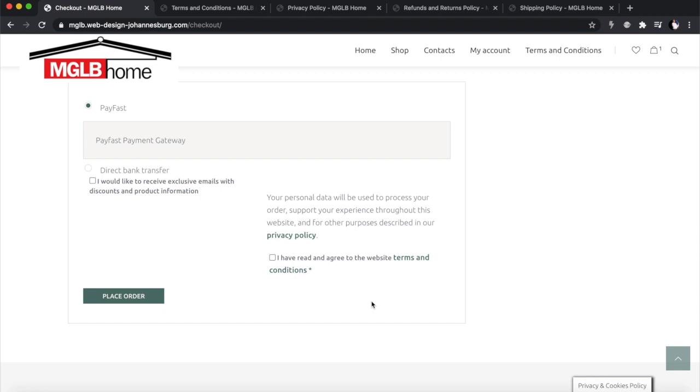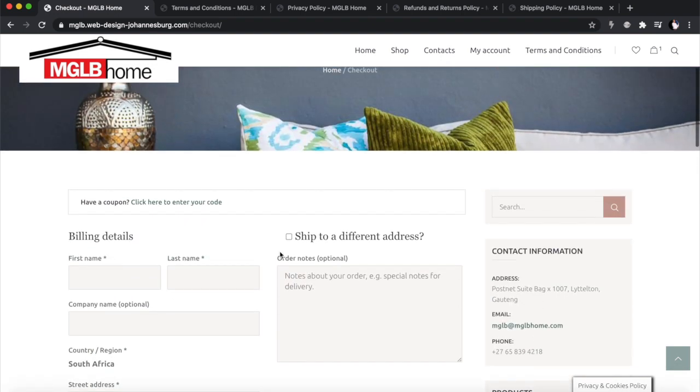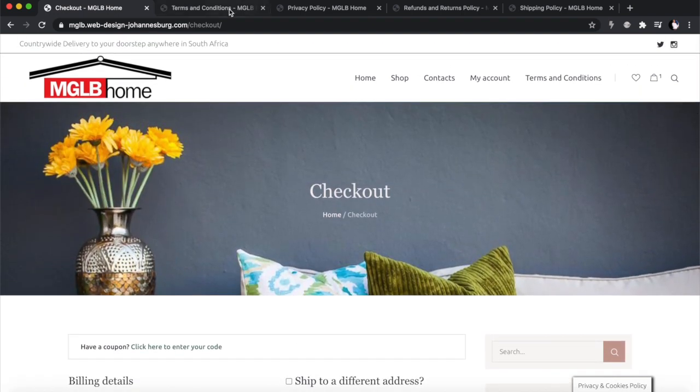Not all web templates have this, and it's very easy to overlook it. This is a secondary requirement, that they understand the privacy policy and that they accept the terms and conditions. They've got to accept it before they place an order, so that you are guaranteed that by the time you receive their personal information, that person has accepted your terms of service, and they cannot come back in future and say, but I didn't know this. You can just say, no, but you ticked. You must make sure that you can say confidently that you ticked the box before you placed an order, and that they know that they accepted your terms of service. I just want to show you this quickly. Make sure your online store has this on the checkout page.